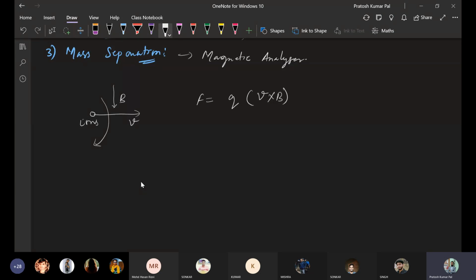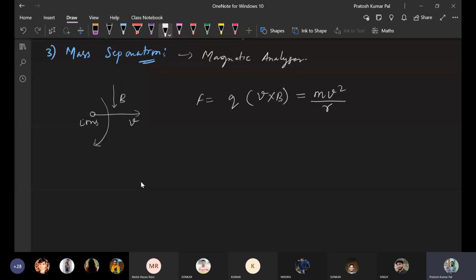So once it is moving in a circular direction, a centrifugal force will be generated because these ions are moving in a circular path because of this force. So this force will have equal magnitude to the centrifugal force, which is given by mass into velocity square divided by r, where r is the radius of the circular path.